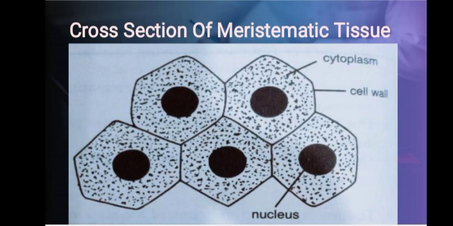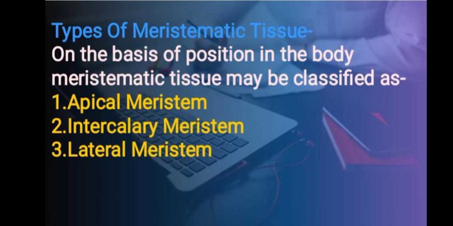Here in this diagram, you can see the cross section of meristematic tissue. Let's see what the different types of meristematic tissues are. On the basis of position in the body, meristematic tissue may be classified as apical meristem, intercalary meristem, and lateral meristem.